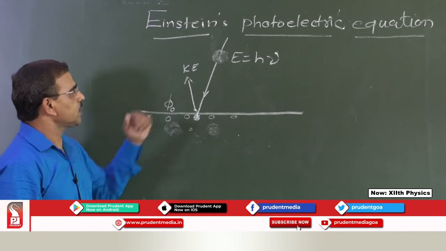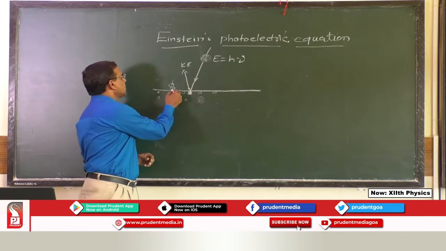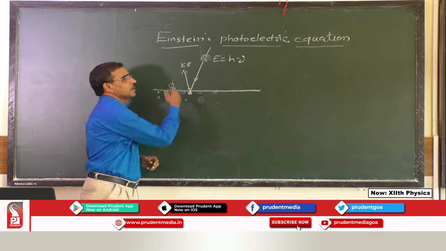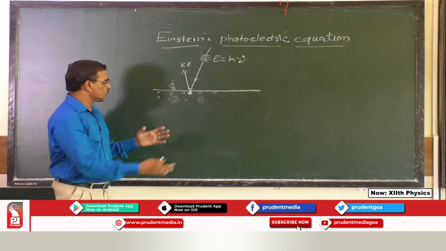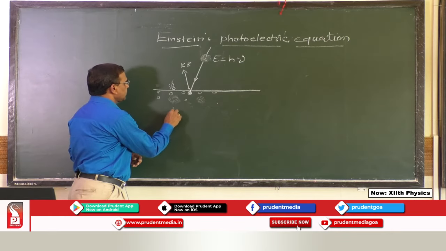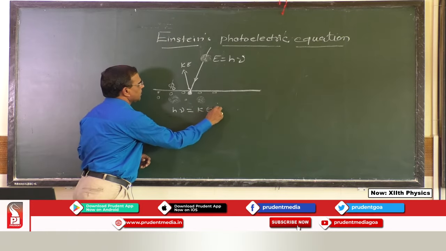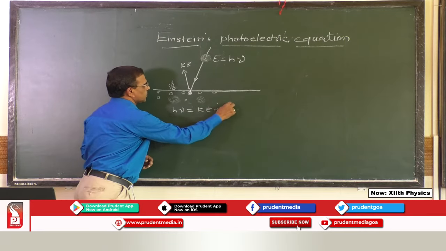So, according to Einstein, the total energy h nu should be equal to the work function phi 0 plus the kinetic energy. So, we get the equation h nu equals kinetic energy plus phi 0.